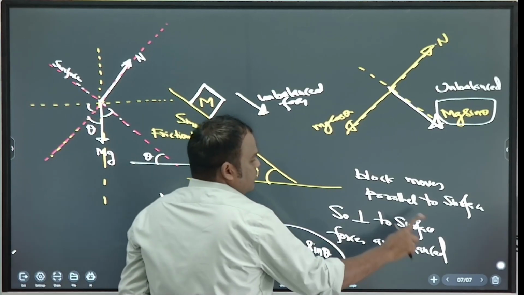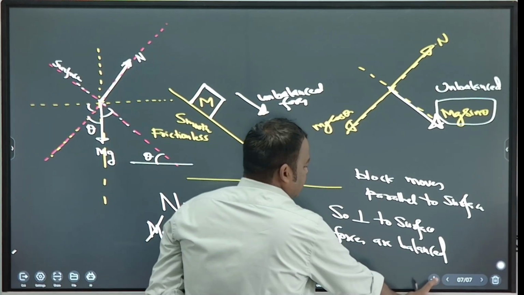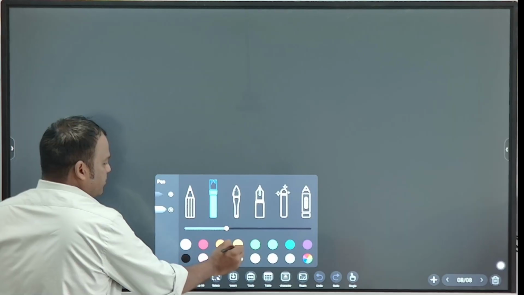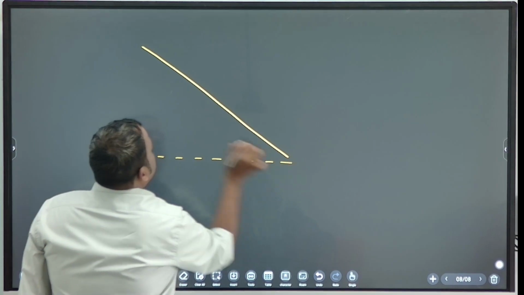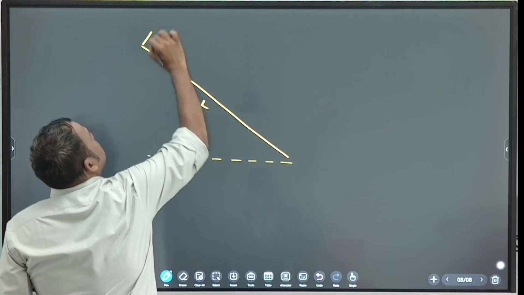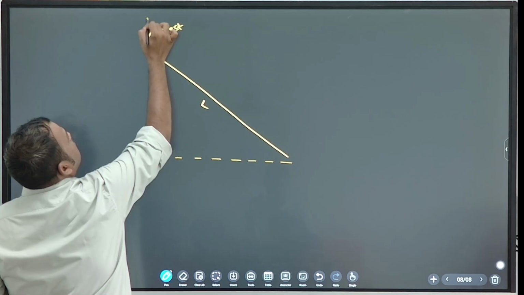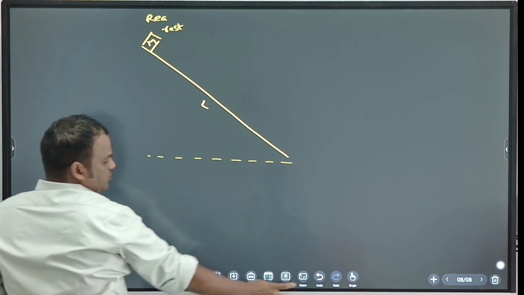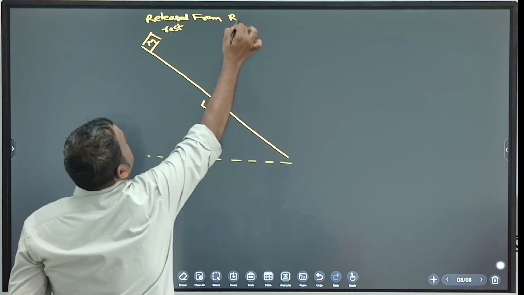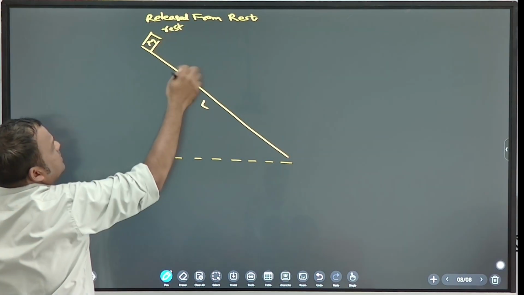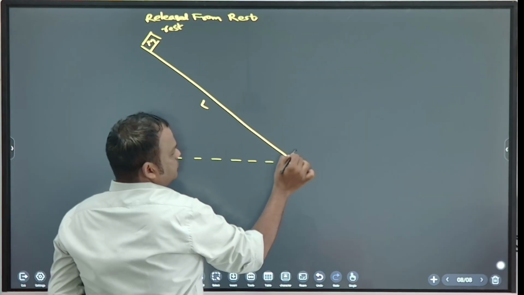Okay. Now let's go back to motion in 1D. So S is equal to ut plus half at square. Calculate time taken if the length of inclined plane is L. Block is released from here. Calculate time taken. Block is released from rest. What is the displacement? Tell me when it comes to the bottom of the inclined plane.